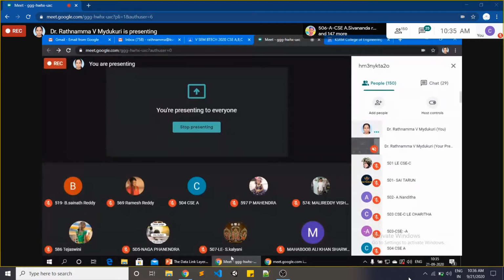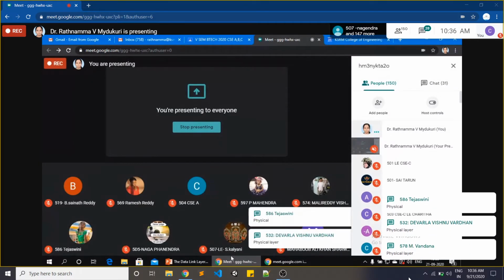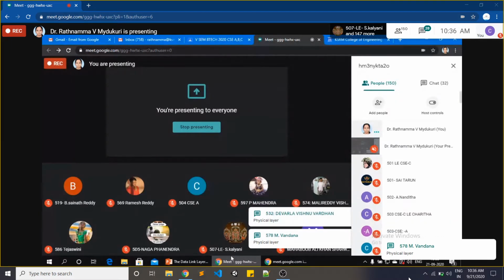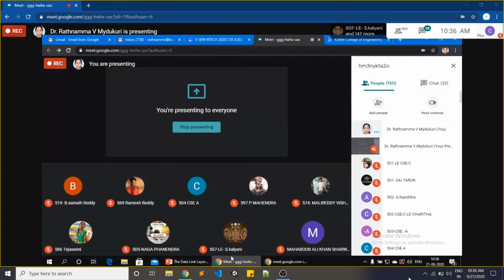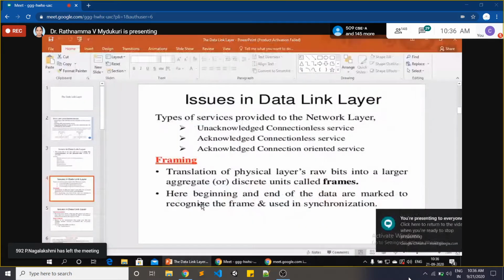Which layer to data link layer? Receiver side. Good. It comes from the physical layer. Very good. That means the data will be in the form of zeros and ones, that is, in the form of bits in the physical layer at the receiver side. Right? So just observe this.